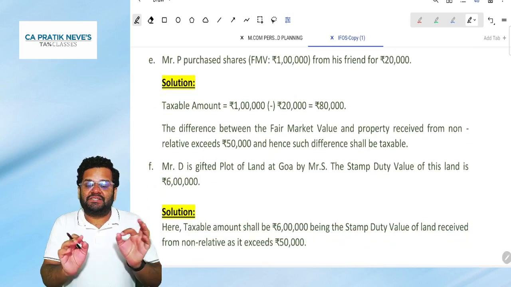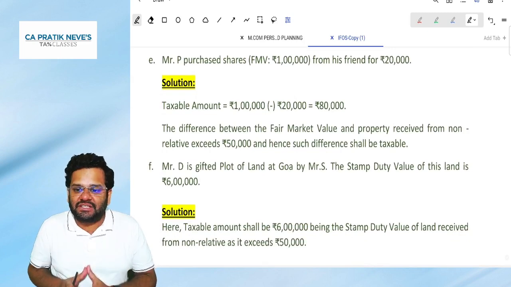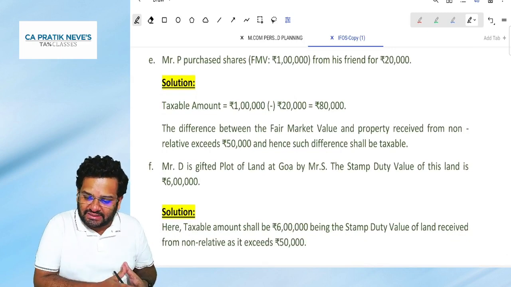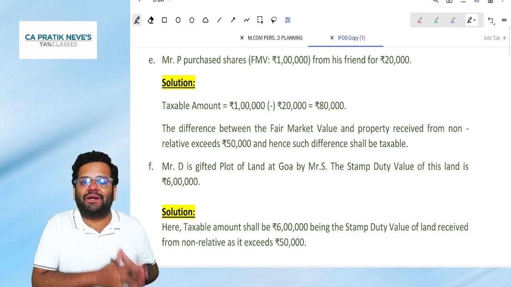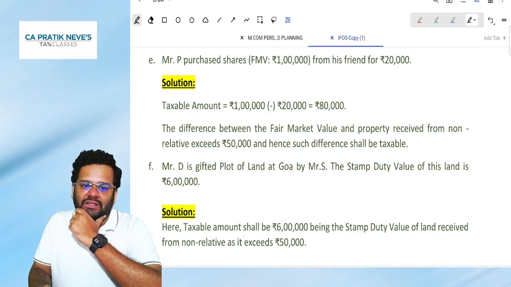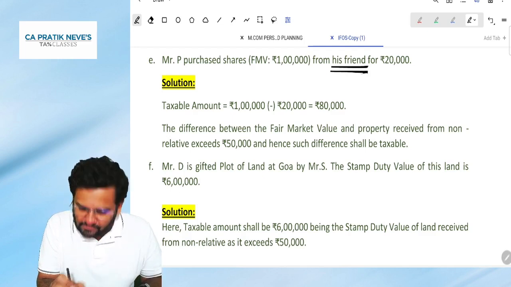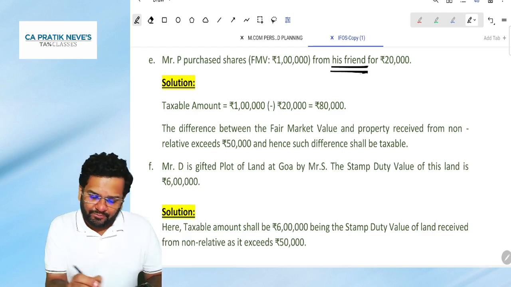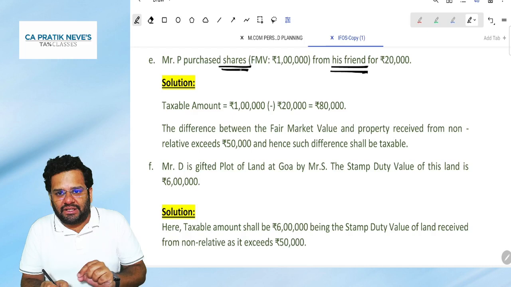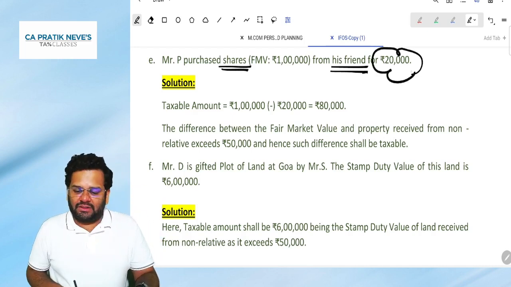Next, Mr. P purchased shares from his friend for 20,000. What will happen? Is it taxable or not taxable? It is from his friend, so non-relative. Shares mean property, received for inadequate consideration.